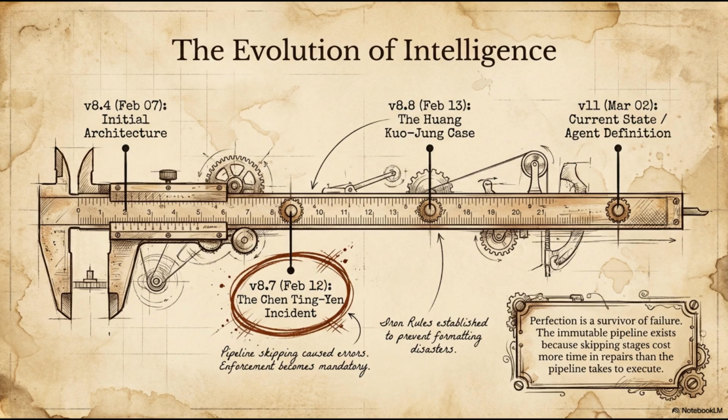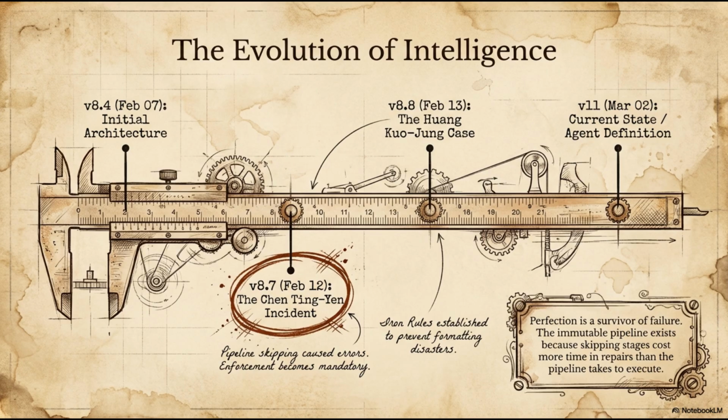Stage 1 is case file ingestion. The system reads every document in the case file: pleadings, evidence, correspondence, court orders. It doesn't summarize them yet. It indexes them. Stage 2 is fact extraction. The system pulls out every factual assertion from the case file and tags each one with its source document. Every fact gets a citation. If it can't be cited, it doesn't exist. Stage 3 is legal issue identification. Based on the facts, what are the legal questions this brief needs to address? The system generates a preliminary issue list.